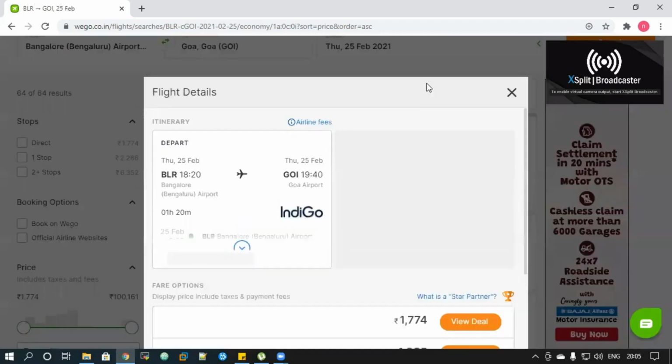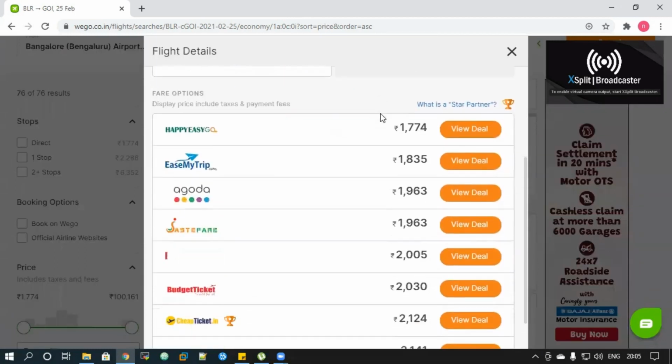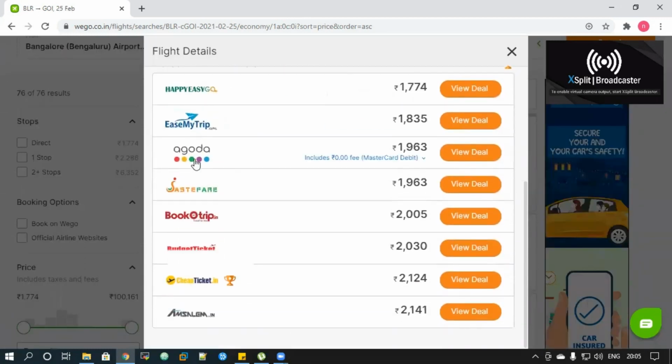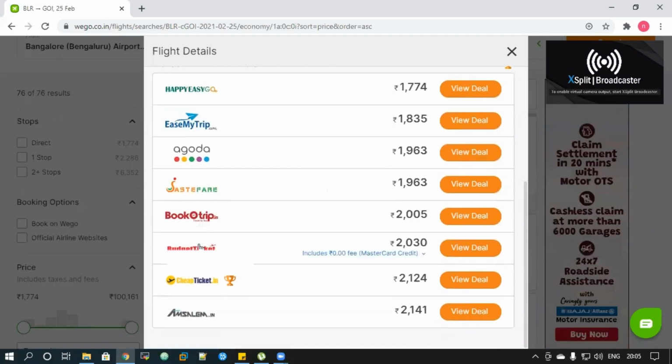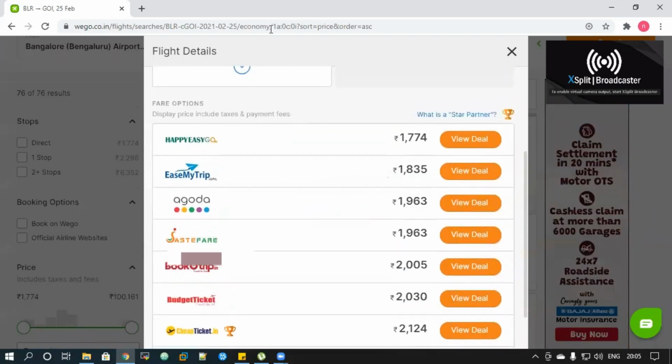If I click on view deals, you can see there are a lot of websites like Happy Easy Go, Ease My Trip, Agoda, Buko Trip, etc. Here I can see that Happy Easy Go has the lowest price. But one small tip that I would recommend right here is to do a little bit of research on Google, like how safe these websites are. Ease My Trip is a very safe website. I have booked tickets, and I usually book tickets when I'm traveling domestic through Ease My Trip.